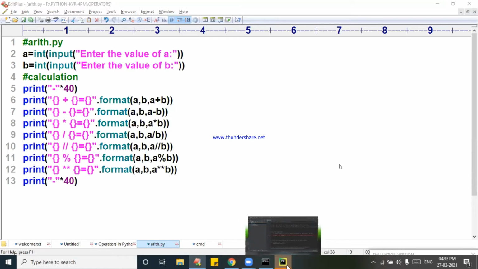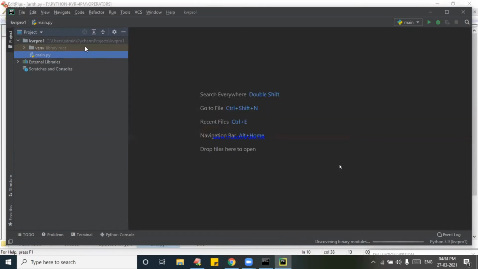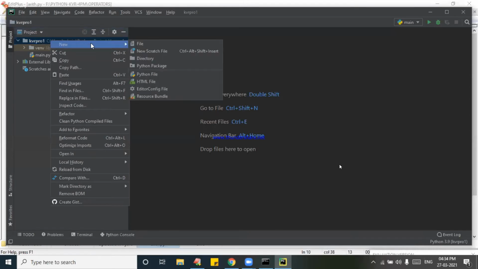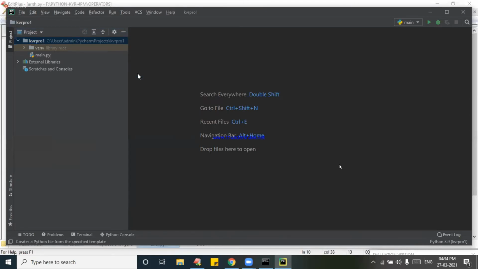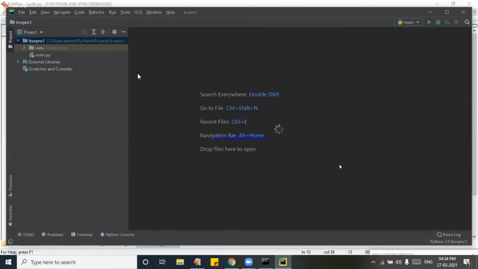See, your coding has also started here. Let us go to this place. Right click, select the project. New, then Python file. Create the Python file. It is asking the name of the file, so I am giving arithmetic.py. Then click, and it is going to create the file automatically.